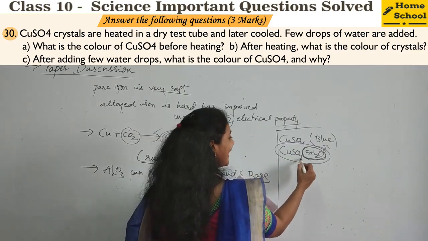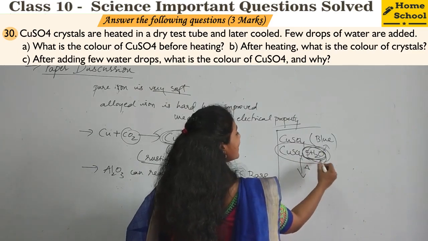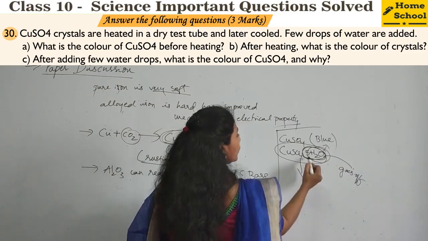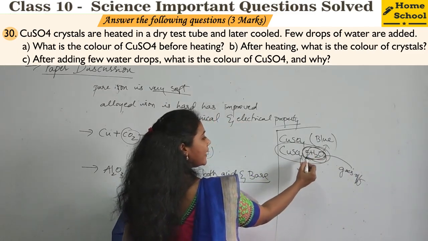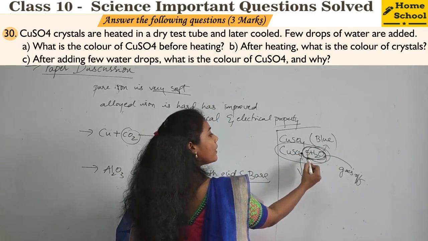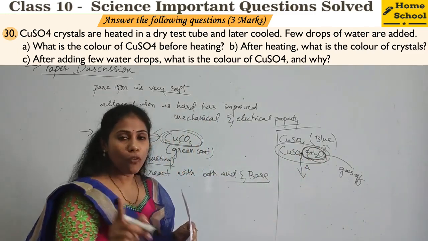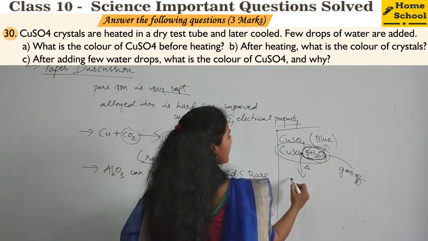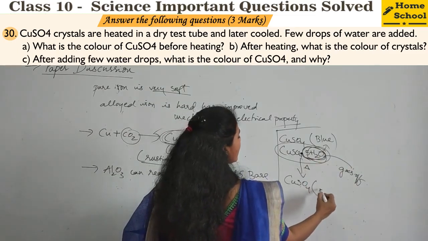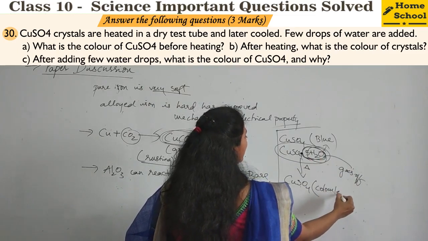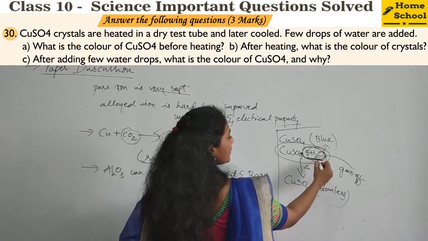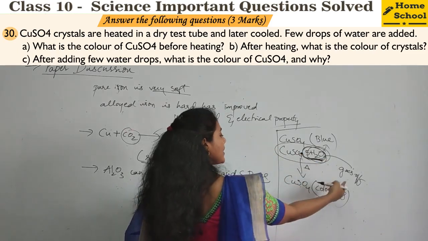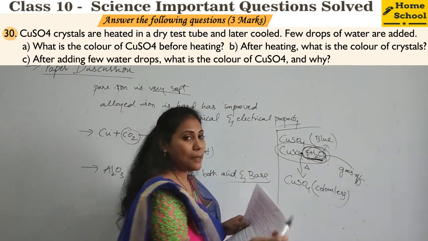It is blue because of this 5H2O, water of crystallization. When I heat it, that water of crystallization goes out and our copper sulfate becomes colorless. As long as water of crystallization is there, copper sulfate shows blue color. Once this goes out, your copper sulfate becomes colorless.